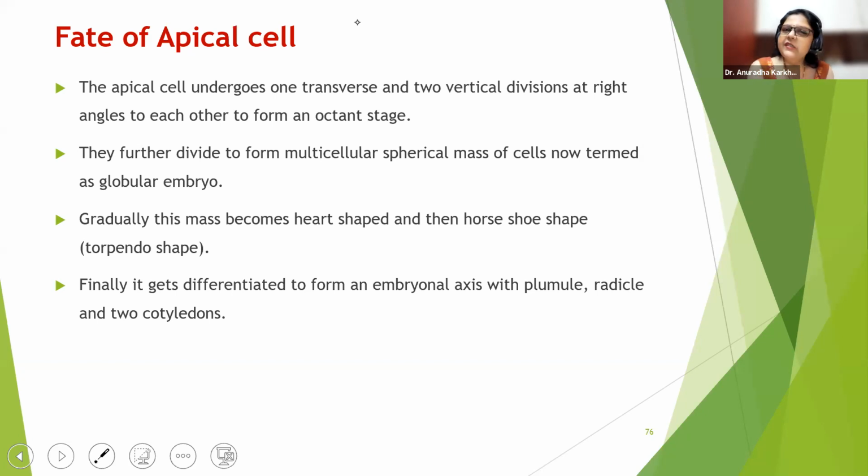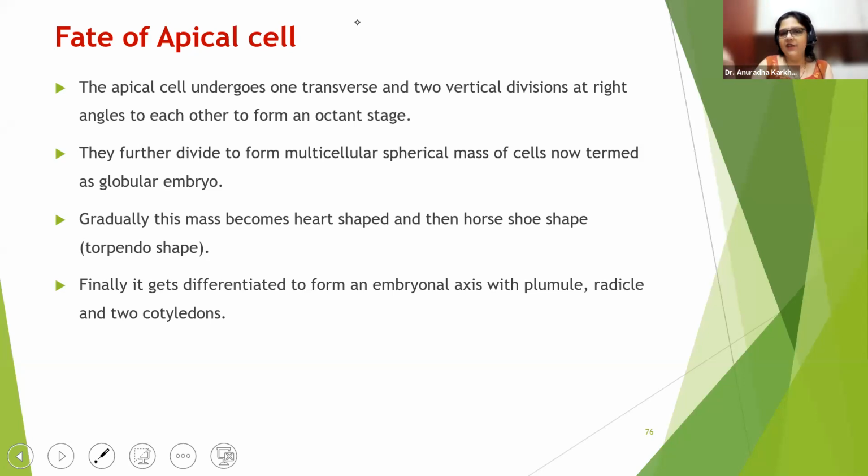Now, what is this embryonal axis, plumule, radicle? I will tell you that. But leaving this last point, have you understood all the points above, the fate of the apical cell? Any difficulty, any doubts? So first we saw the fate of the basal cell. It forms 6 to 10 linear cells called the suspensor cells. Then we saw the fate of the apical cell.